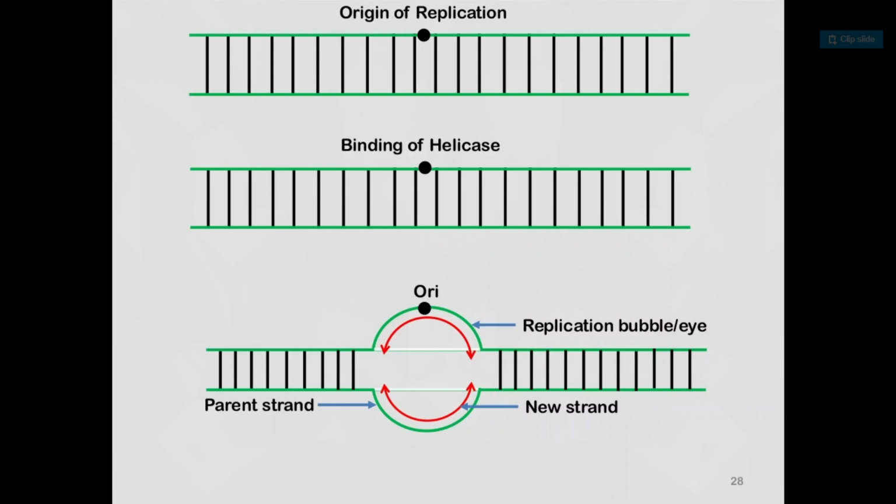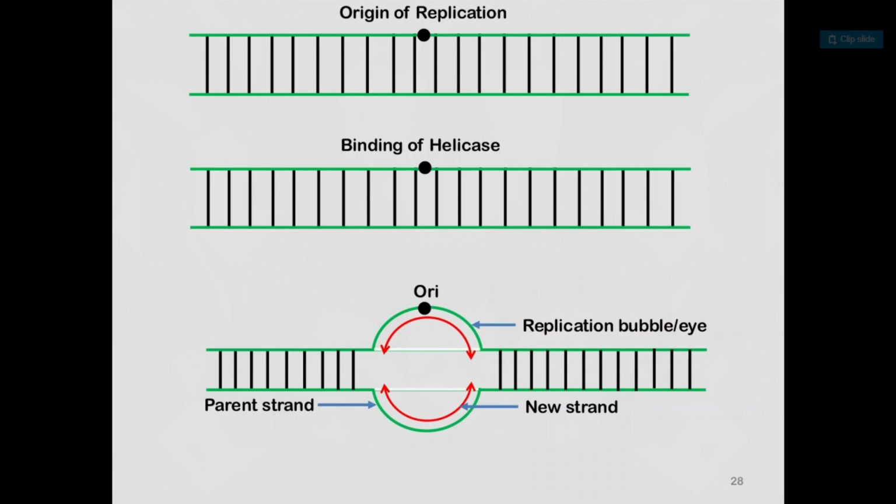Replication bubble and new strand, that is parent strand. Green is the parent strand, and those unwind, and these 2 parts are the unwound strands. So this is the place where helicase enzyme binds at ORI, and at that place the unwinding of DNA takes place.